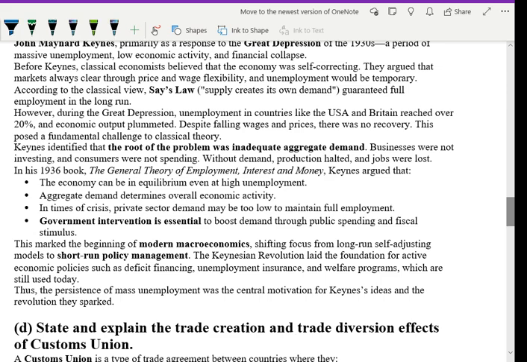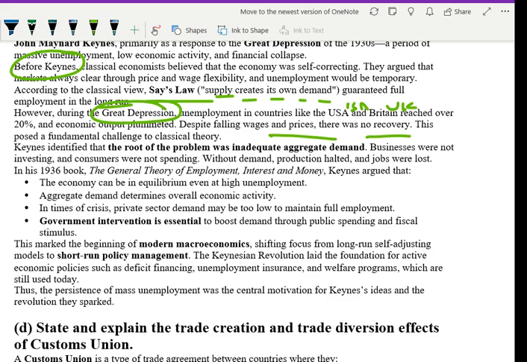Now, before Keynes, classical economists believed that the economy was self-correcting. They argued that through price and wage flexibility, unemployment would be temporary. According to the classical view, Say's law, supply creates its own demand, guaranteeing full employment in the long run. However, during the Great Depression, unemployment in countries like the USA and UK reached over 20% and economic output plummeted. Despite falling wages and prices, there was no recovery.